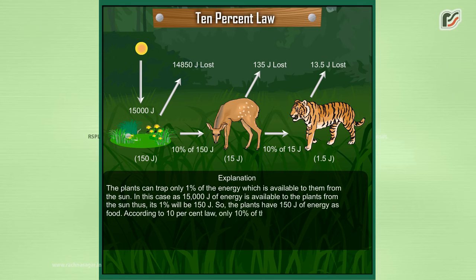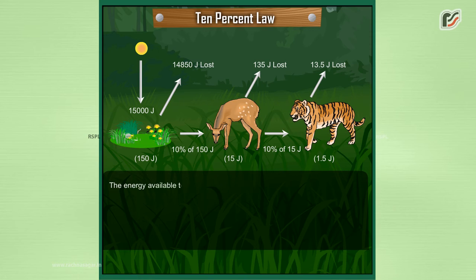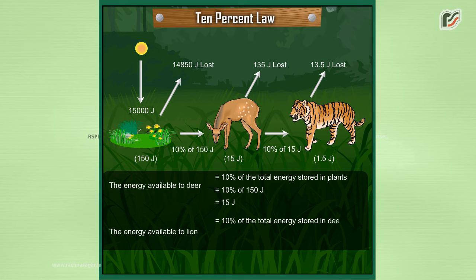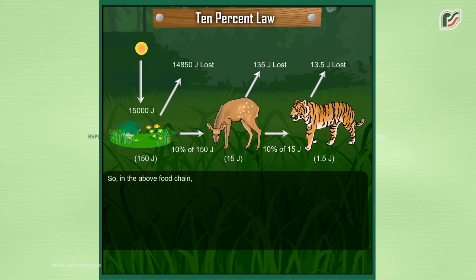According to the 10% law, only 10% of the energy will be transferred from one trophic level to the next trophic level. The energy available to the deer is equal to 10% of the total energy stored in plants, that is 10% of 150 joules, equal to 15 joules. The energy available to the lion is equal to 10% of the total energy stored in the deer, that is 10% of 15 joules, which is equal to 1.5 joules. So, in the above food chain, 1.5 joules of energy is available to the lion.